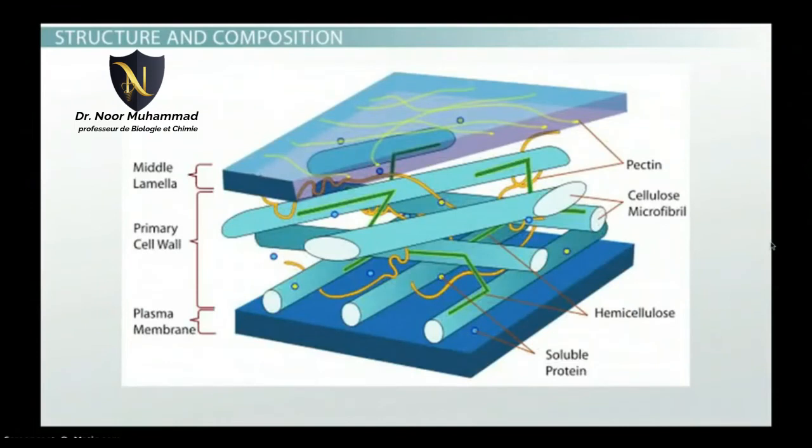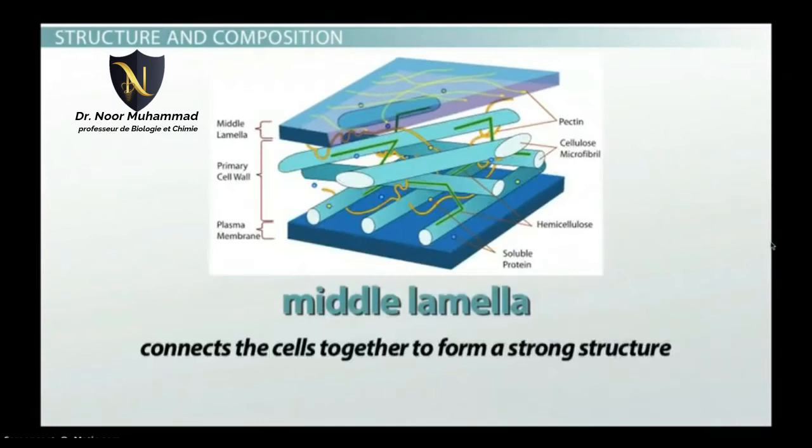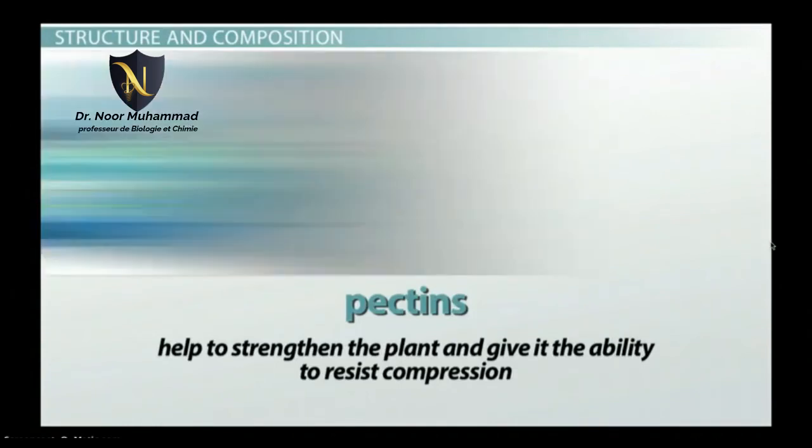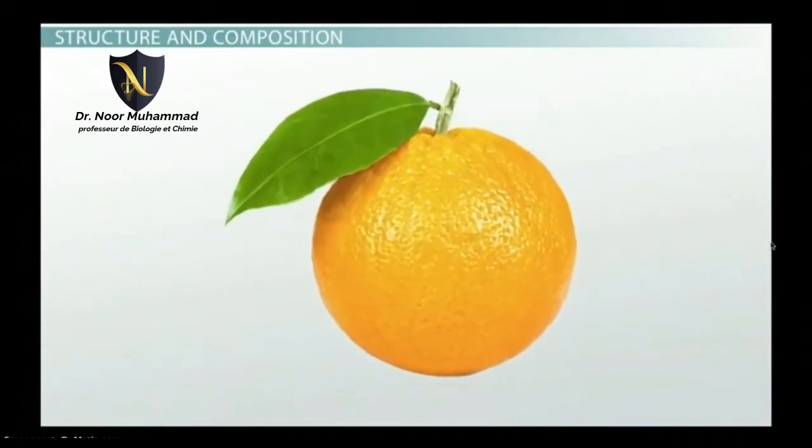The plant cell wall consists of 3 layers. Each layer has its own unique structure and function. The layers may vary depending on the type of plant and its needs. The top layer is the strangely named middle lamella. This outer layer is shared by neighboring cells, and it connects the cells together to form a strong structure. It is also very flexible. The middle lamella is rich in pectins, which help to strengthen the plant and give it the ability to resist compression. They also contain enzymes that help to break down the cell wall, allowing the plant to change its structure. This process is important when fruit is ripening.